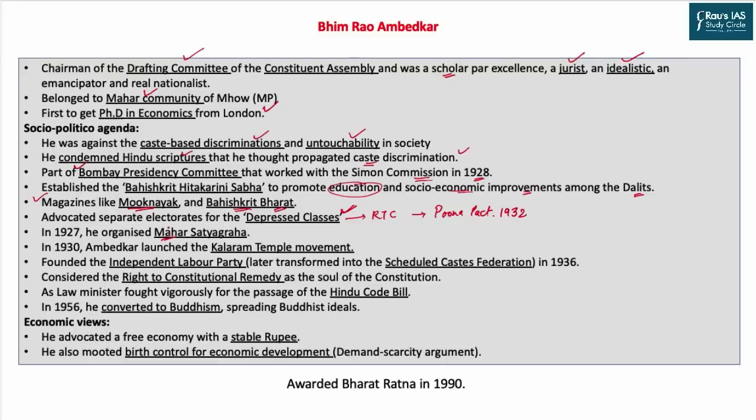Ambedkar also organized the Mahad Satyagraha, Mahad standing for the Mahar community, in 1927. In 1930, he launched the Kalaram temple movement. However, they were not able to propagate this agenda to the fuller extent. This temple movement was in demand to provide entry to the depressed classes in the higher temples of Hindu gods and goddesses. He also founded the Independent Labour Party, which remained his core party for fighting political elections. This later transformed into the Scheduled Caste Federation in 1936. This was once asked by the UPSC also.